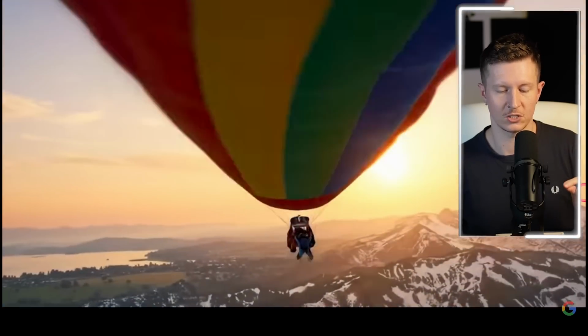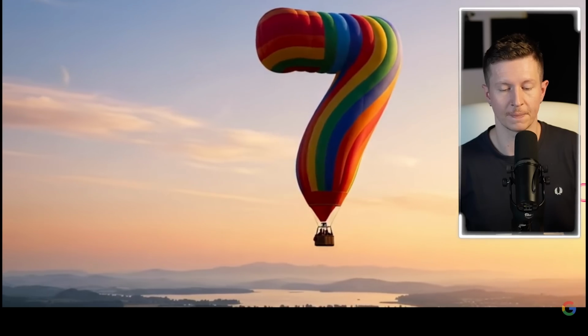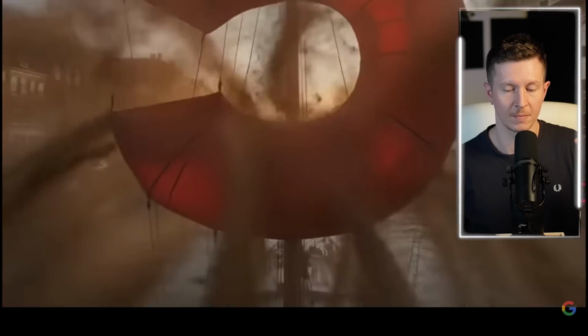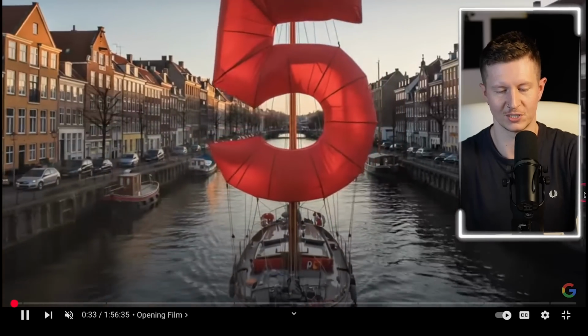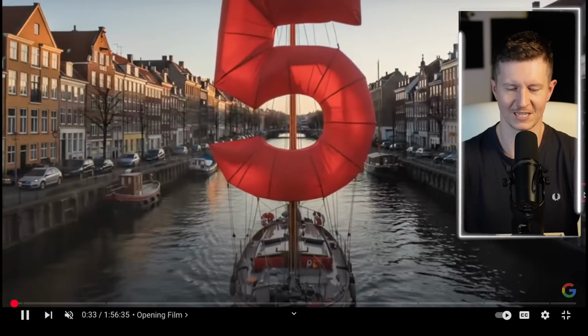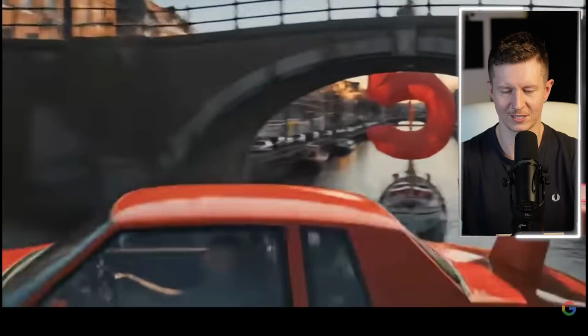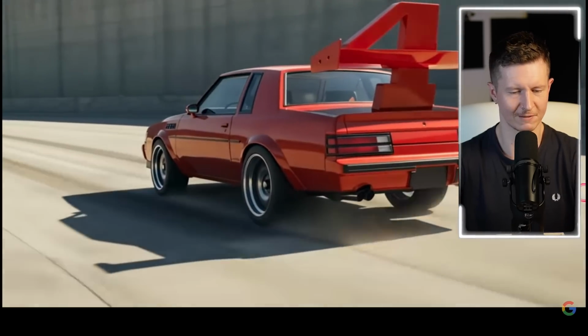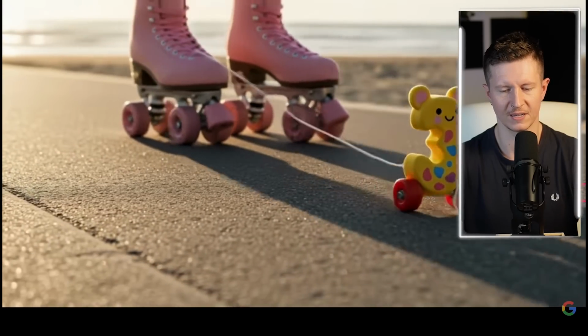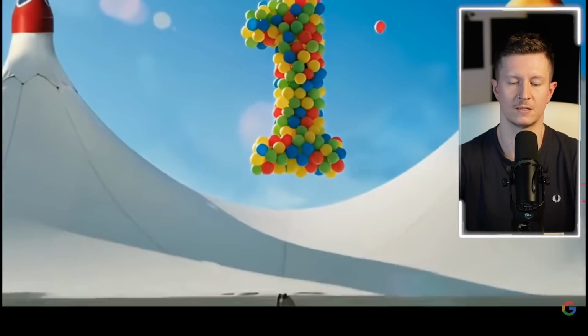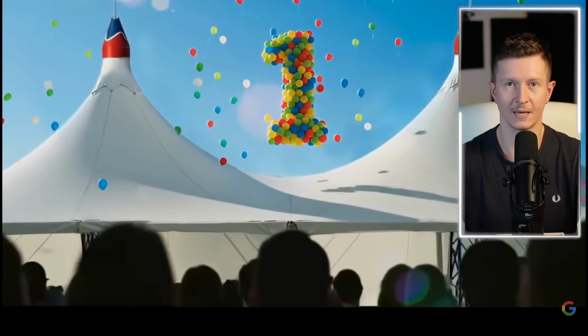So each of these transitions is using this first and last frame feature to be able to take different shots and allow them to be put together in a way that is seamless and engaging. Now that boat is definitely not going to fit under that bridge, which is a little bit ridiculous. Why on earth would they show us this? And also, I would have to say that the continuation of this zooming out and then having a road right in front of the river is a little bit beyond reality. However, it does feel extremely creative, and it's certainly visually engaging, and it demonstrates the capabilities of linking multiple shots together in seamless ways.